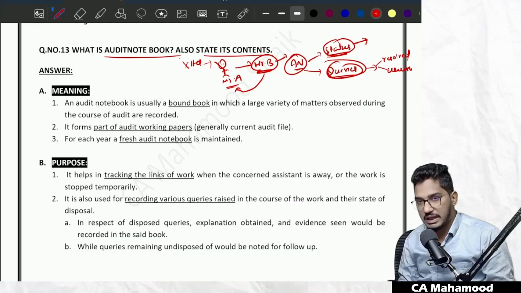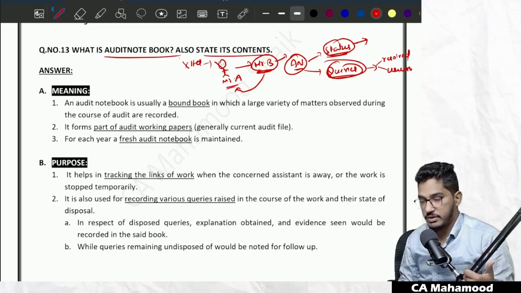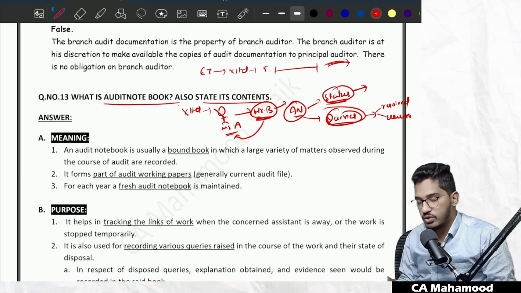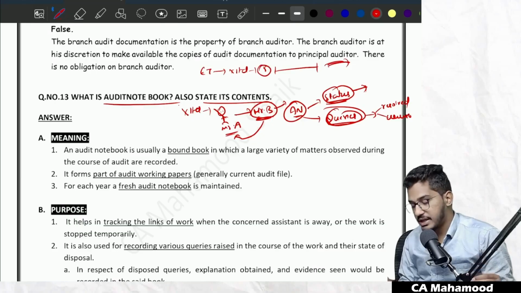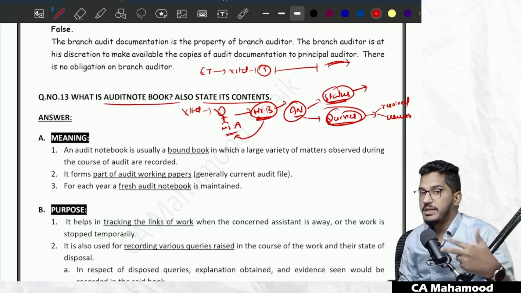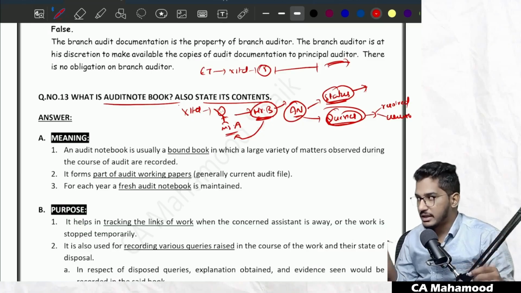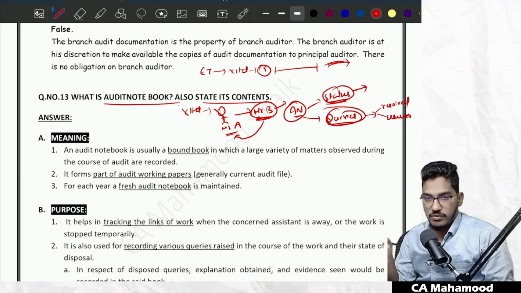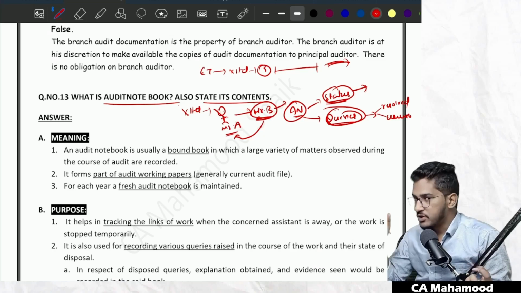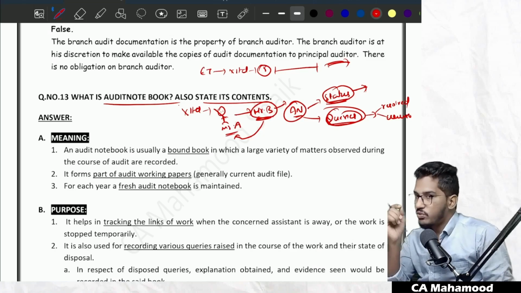Sometimes the concerned article assistants might be away from the work, or sometimes the audit will be stopped temporarily. For example, an engagement team has started doing audit of the client X Limited. They did the audit for 5 days, and because of some reason, they have given a gap of 10 days. After that, they want to resume. If they don't know where exactly they stopped the work previously, once again you have to commence the audit from the beginning, which will be double work. So in order to avoid that, whenever the concerned assistant is away from the work, or when the work has been stopped temporarily, if you want to resume the work, you need that link of work.